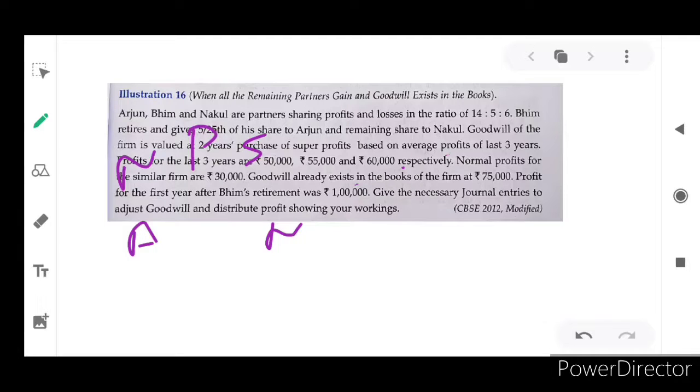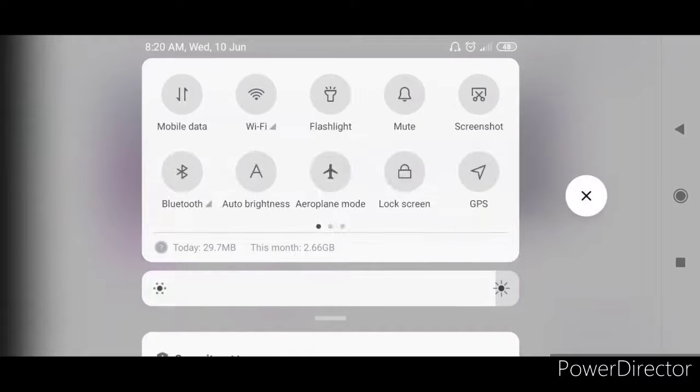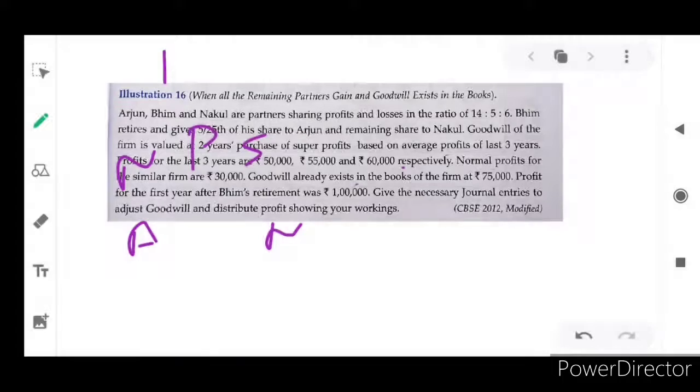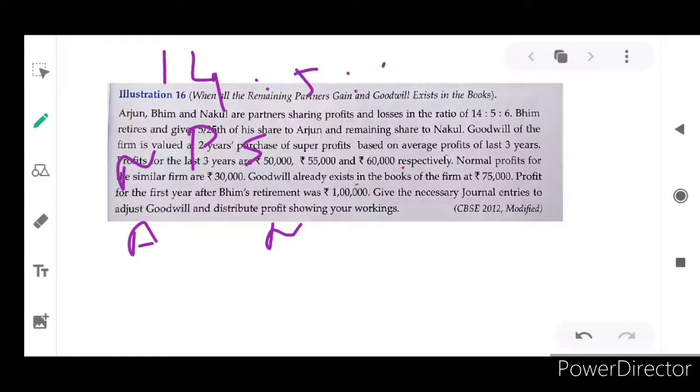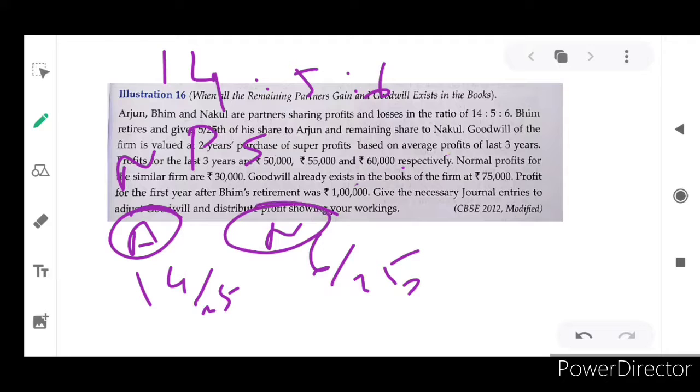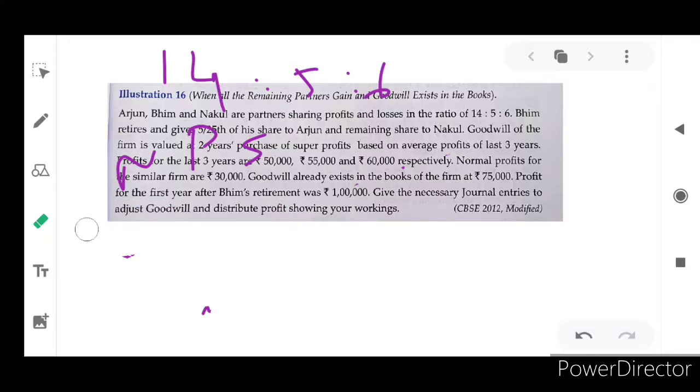So let's discuss. For Arjun, the existing ratio is 14:5:6, isn't it? But now Arjun's share of profit is 14/25, and Nakul's share of profit is 6/25. This is the old profit share of Arjun and Nakul. You have no doubt in it, isn't it? Okay.